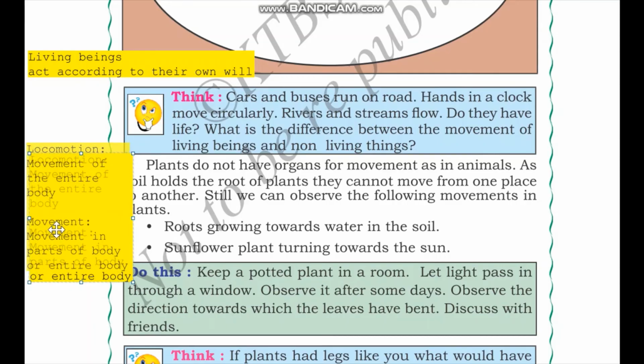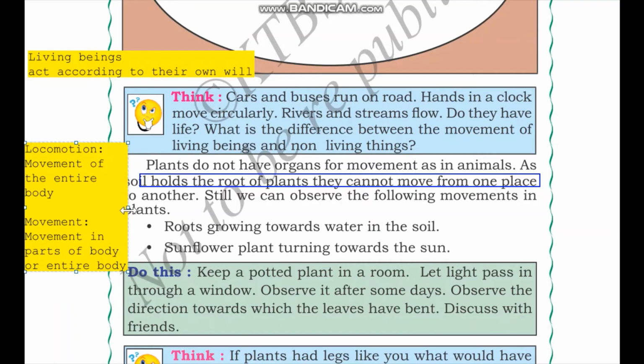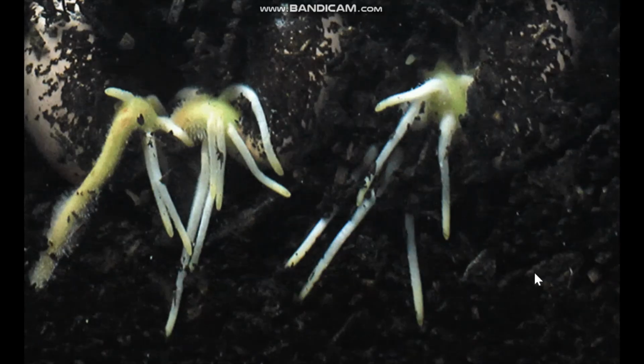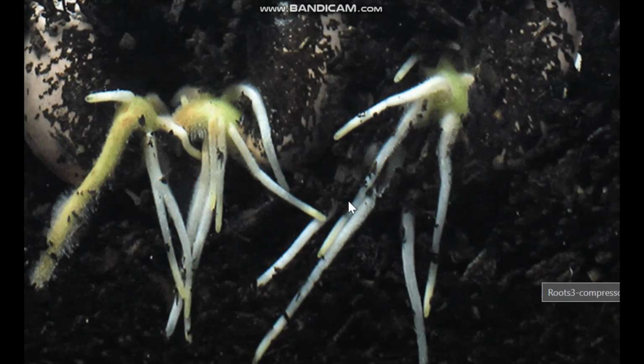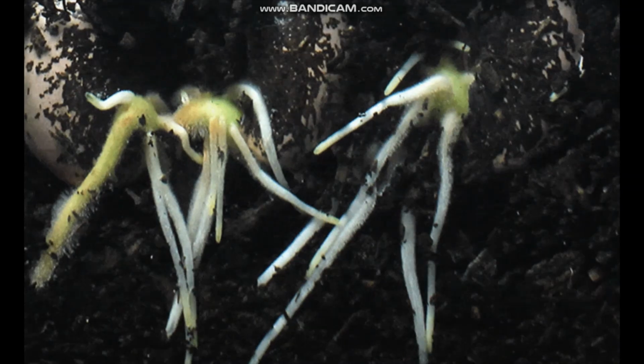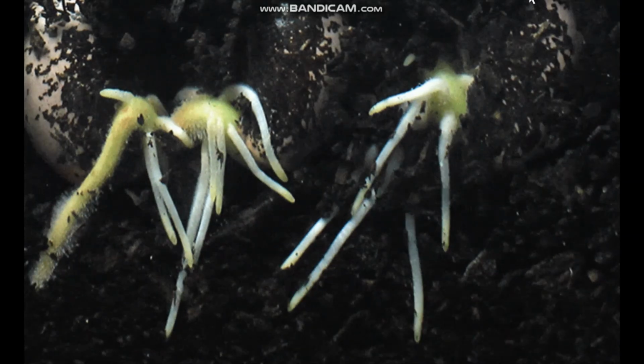So in animals, we see locomotion and movement, whereas in plants, we only see movement because, as we are saying here, the soil holds the roots of the plants and they cannot move from one place to another. So in plants, we can only see movement. Let me show you a GIF file of these two things. So here we can see that the roots, they're going downwards and they're growing to find minerals and water in the soil. Next, let us see the sunflowers.